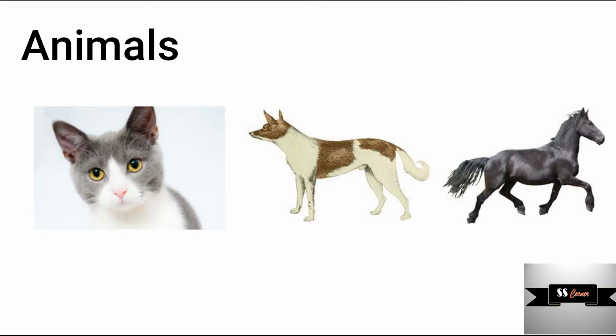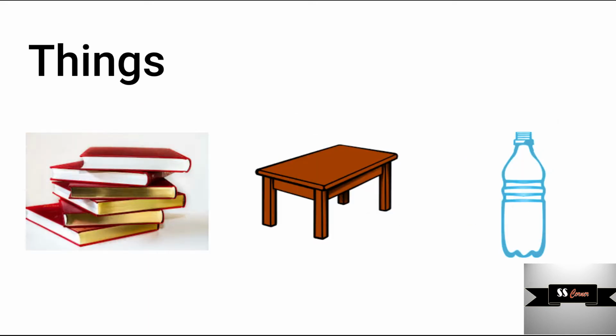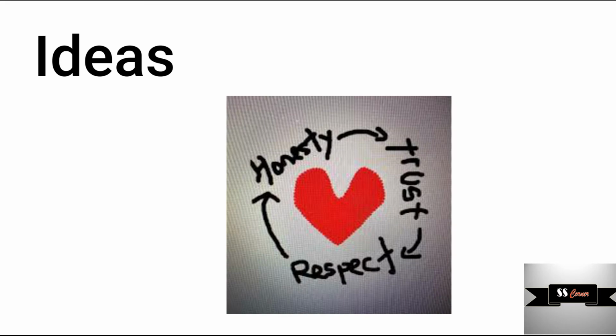Animals like cats, dogs, horses, etc. also belongs to the category of nouns. Things are yet another category of nouns to which books, table, bottle, etc. belongs. Ideas like honesty, trust, respect, love also are nouns.